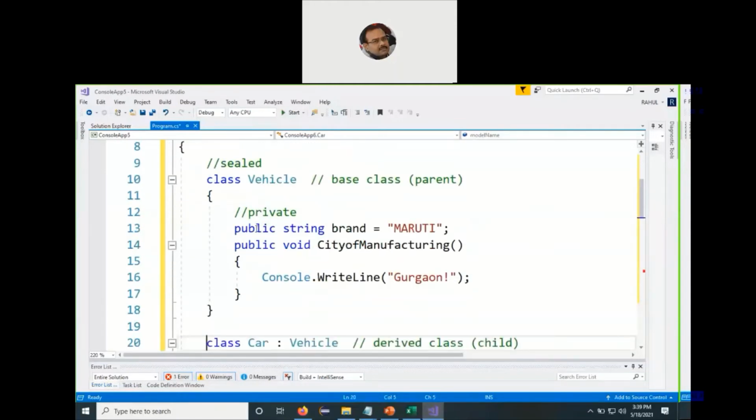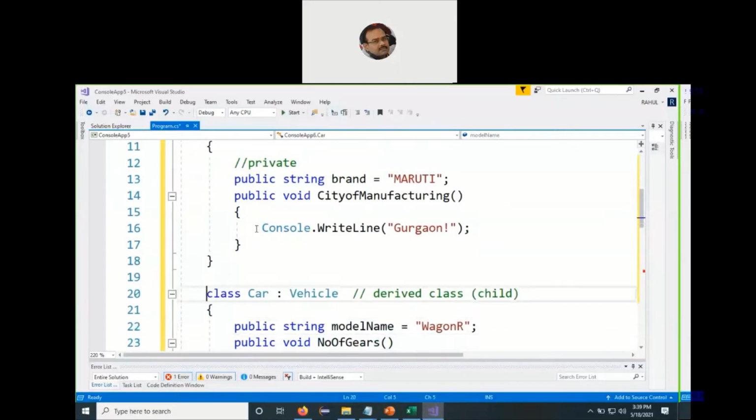All right. Now we go to the class called car, and we inherit it from the class called vehicle. So we have to use the colon here, and this is our derived class, or what we say the child class, which is inheriting from the base class called vehicle. Now it also defines a variable. We call it model name, and let's say the name of the model is Wagon R, which is one of the models rolled out by Maruti.